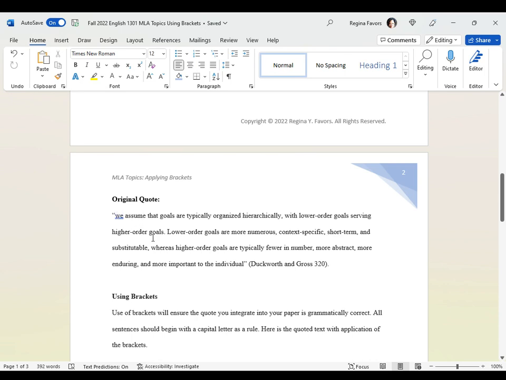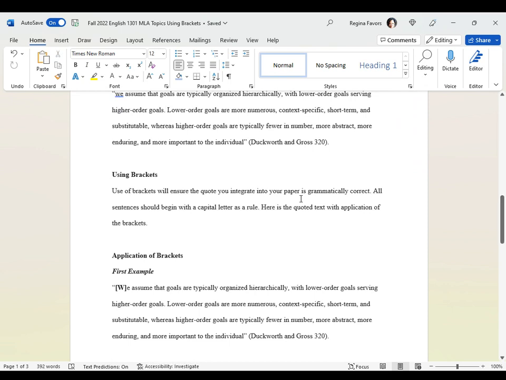Like if we said Duckworth and Gross said that we assume that goals are typically organized hierarchically, then we wouldn't need to capitalize the we. But if we said Duckworth and Gross says, comma, then we would need to capitalize the W. So let's use brackets. Use of brackets will ensure the quote you integrate into your paper is grammatically correct. All sentences should begin with a capital letter as a rule. And so here's the quoted text.